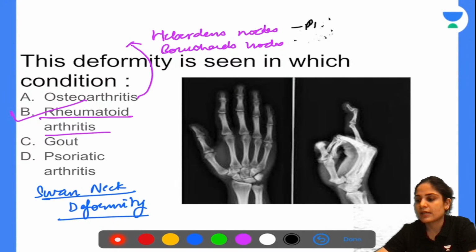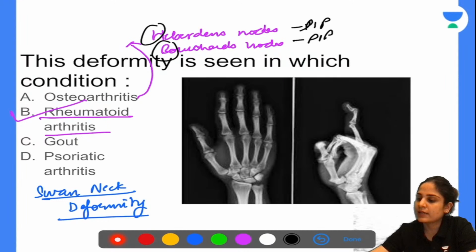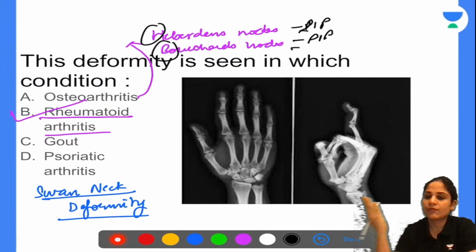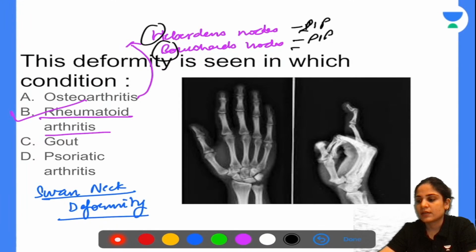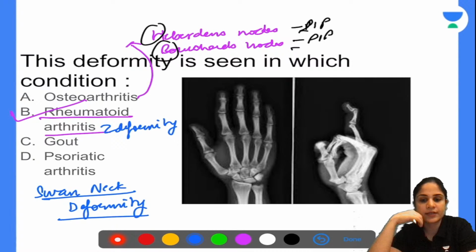Okay. So that is in osteoarthritis. In rheumatoid arthritis, you see swan neck deformity. You also see Z deformity of the hand, or ulnar deviation of the hand, that is also seen. Okay. In gout, what do you see? In psoriasis, what do you see? You should know all the different deformities and in which conditions you see them.